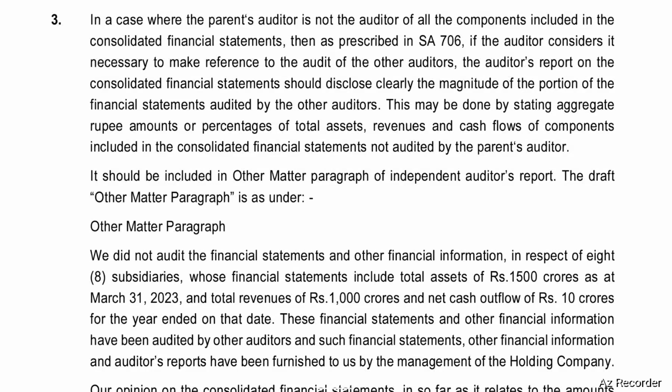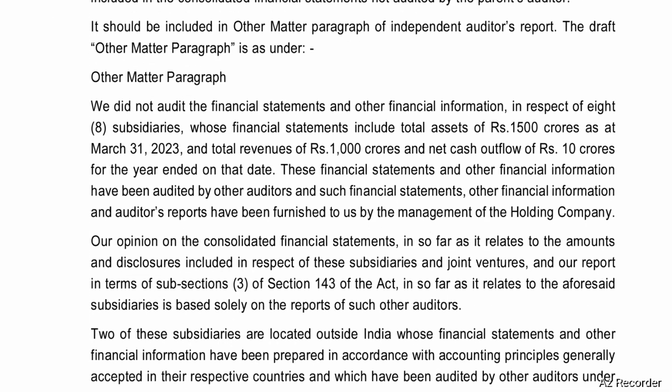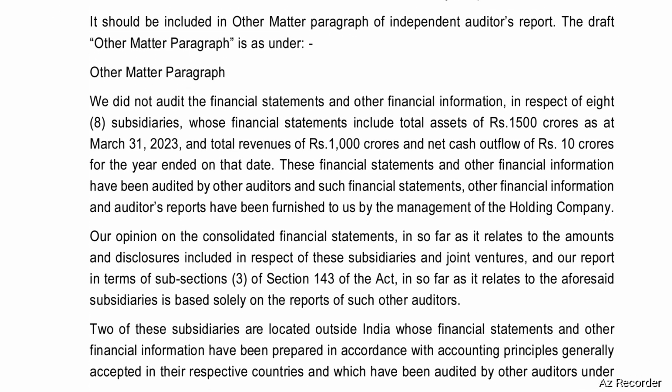This may be done by stating aggregate rupee amounts or percentages of total assets, revenues, and cash flows of components included in the consolidated financial statements not audited by the parent's auditor. It should be included in the other matter paragraph of the independent auditor's report. The draft other matter paragraph is as under.